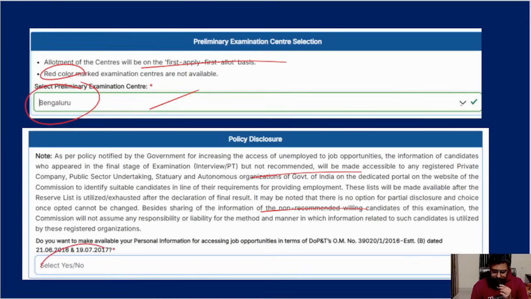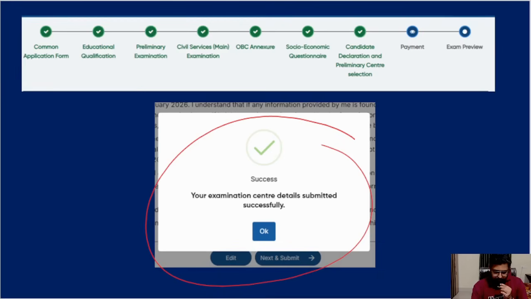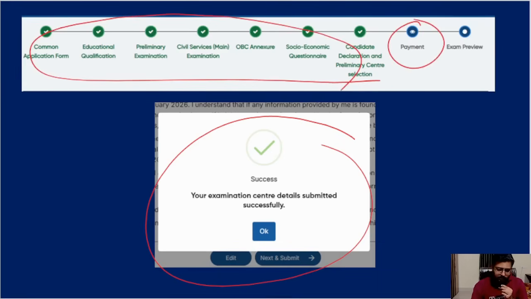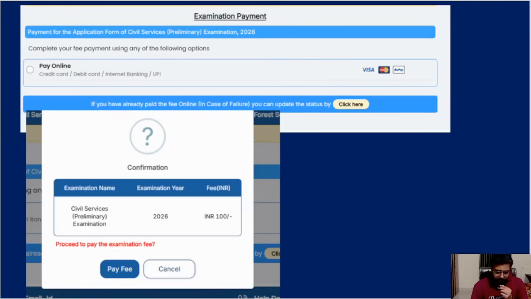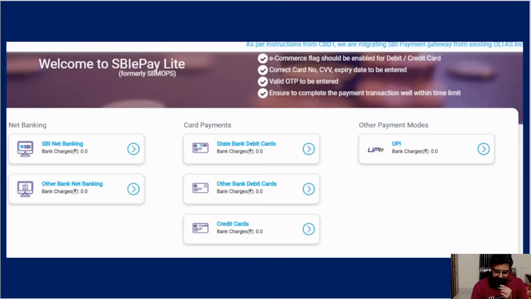So that is done. Here also you are selecting yes. This is actually the other one: that I am ready to give my data to other public companies so that I can get other job opportunities. You are giving yes. So after that, the payment page will come. You have completed all this and next is the payment page. I have not done the payment, so that page I cannot show you. But your examination, everything is complete. And the payment page will look something like this.